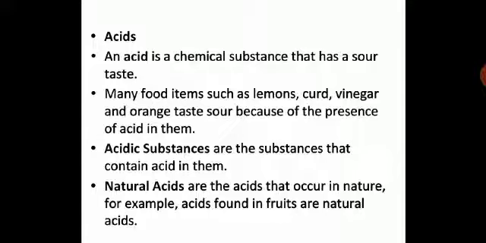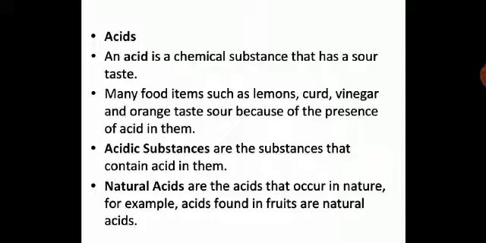We will have a clear picture of the nature of the acid now. An acid is a chemical substance that has a sour taste. Many food items such as lemon, curd, vinegar, orange, they all taste sour because of the presence of acid in them. Acidic substances are the substances that contain acid in them.